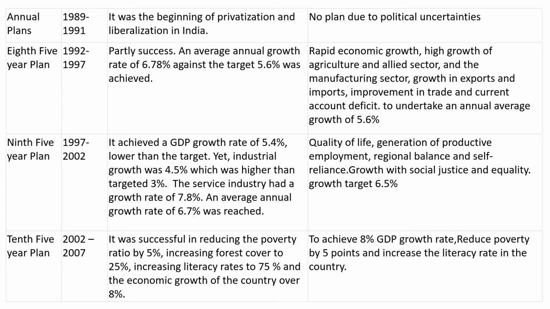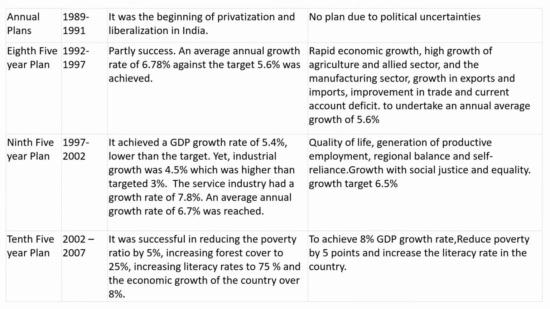Then we had a five-year plan from 92 to 97, with an ambition of rapid economic growth, growth in the agriculture sector, growth in the manufacturing sector, growth in exports, growth in trade. All these things were the main motives of the government. But all the goals couldn't be achieved during the 8th plan period, but there was an average annual growth rate of 6.7 against a target of 5.6.